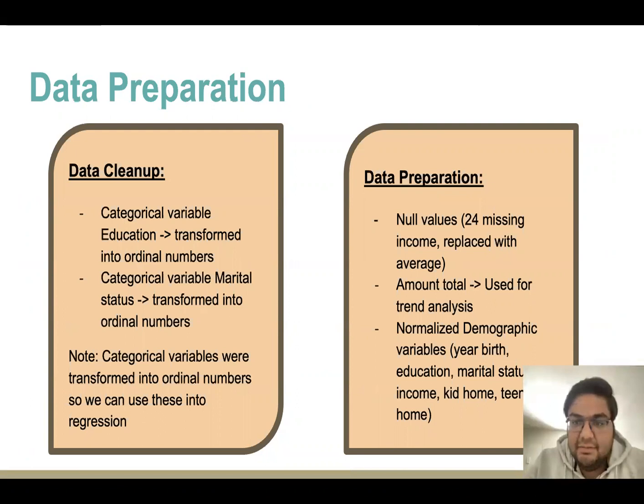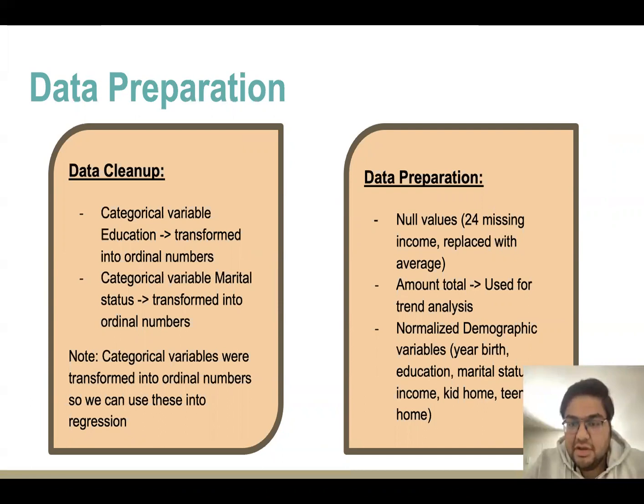In data cleanup, we did target encoding of 2 categorical variables, that is, we assigned an ordinal number against each string value. Clustering and regression algorithms cannot comprehend string data types, hence there was a need of target encoding. In our data preparation, there were 24 null values in our income columns, so we replaced those missing or null values with averages of all incomes.